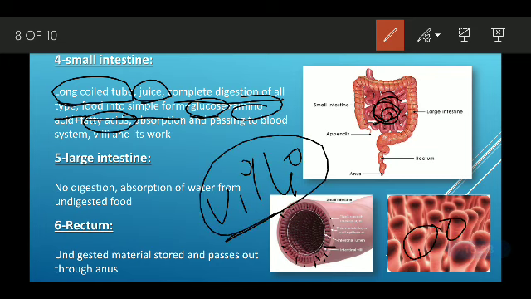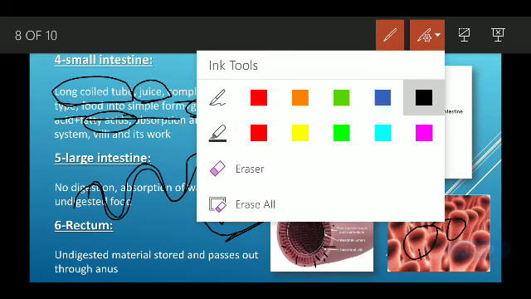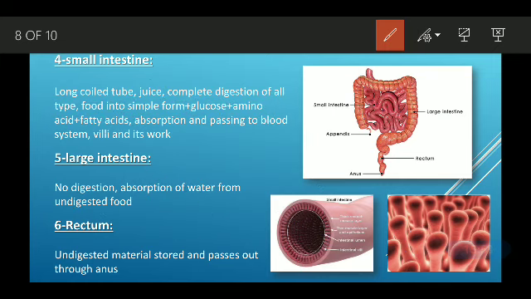They increase the absorption surface, and the absorption takes place well. Blood vessels are connected here, so when these villi of the small intestine absorb the nutrients, they are going to be mixed with the blood.